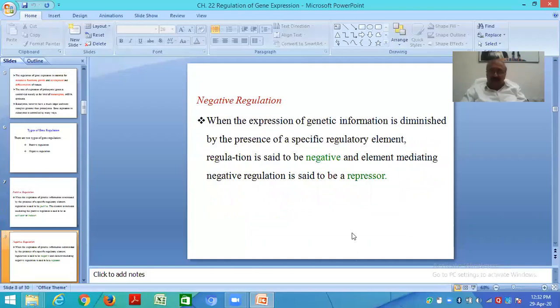Negative regulation. When the expression of genetic information is diminished by the presence of a specific regulatory element, regulation is said to be negative, and the element mediating negative regulation is said to be a repressor. So inducer is inducing and repressor is repressing. Repressor is a negative regulator.